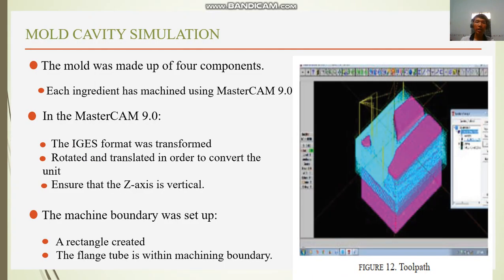Mold cavity simulation. The mold was made up of four components. Its ingredient has machine using Mastercam. In Mastercam, the IGES formats were transformed, rotated and translated in order to convert the units. Ensure that the z-axis is vertical. The machine boundary was set up and a rectangle created. The flange is within machine boundaries. In Figure 12, toolbars.